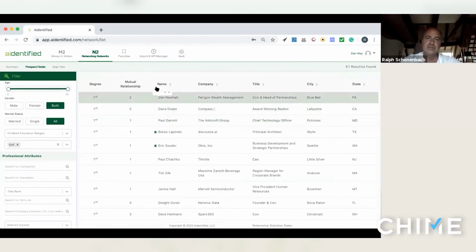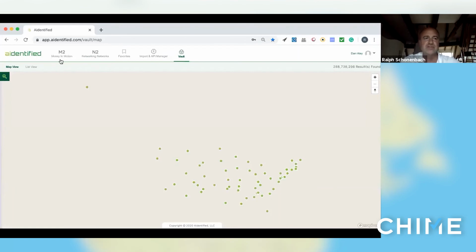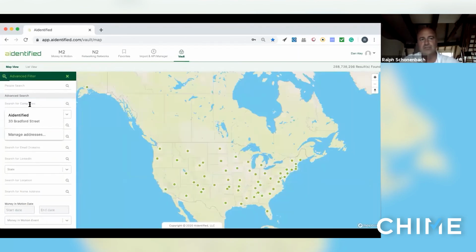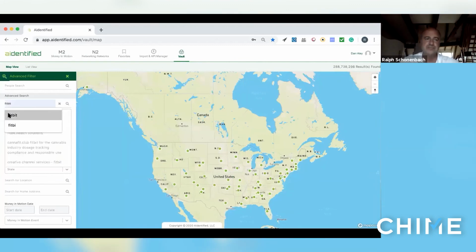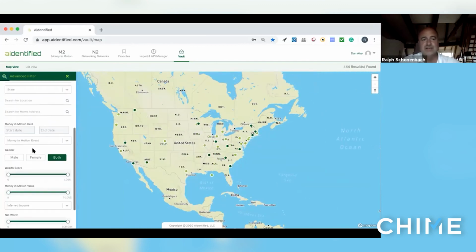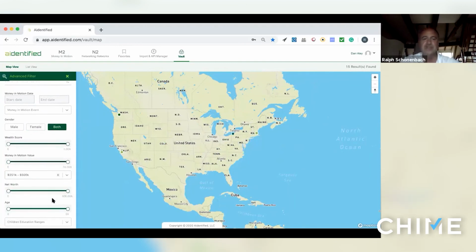And then just to show the example that Eric was mentioning about being able to visually see this, let's take, for example, Fitbit being acquired by Google. If you search for Fitbit, you'll see on a map all of the people that worked for Fitbit. And then you're able to say, okay, we would like to look at people that have an inferred income from 250 to 500.